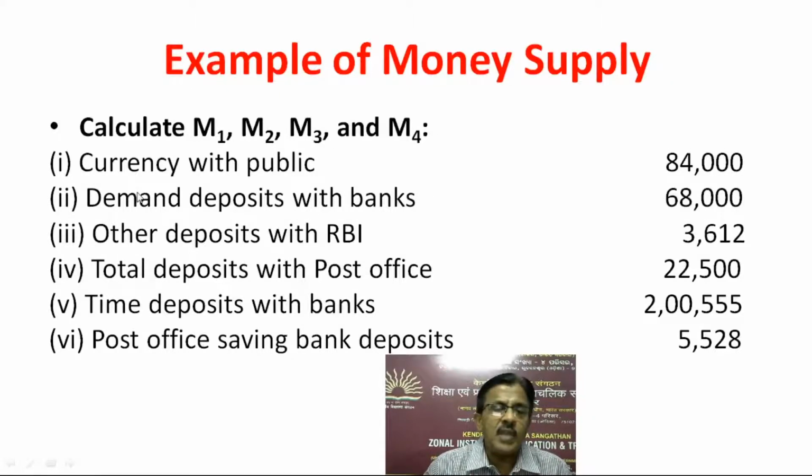So here is an example to clarify M1, M2, M3 and M4. Example of money supply. Currency with the public, suppose it is 84,000. Demand deposits with the bank is 68,000. Other deposits with RBI is 3,612. Total deposits with post office 22,500. Time deposits with the banks 2,555,000. Post office savings bank deposits is 5,528. So how is this worked out?